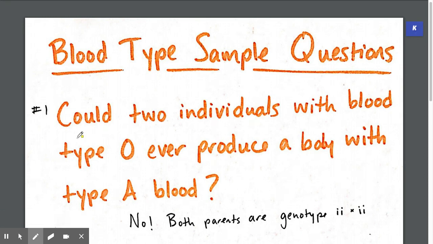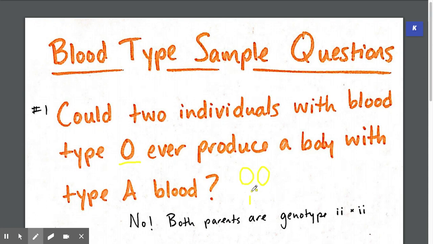So, in this first question, it says, could two individuals with blood type O ever produce a baby with type A blood? And that answer is no. Now, the real question there is why? Well, again, for type O blood, you have two of the type O antigens.